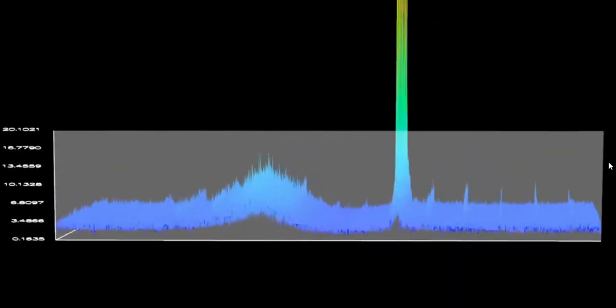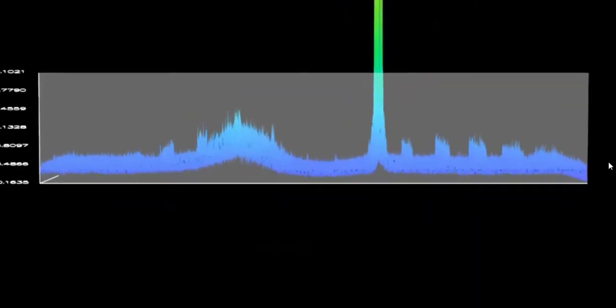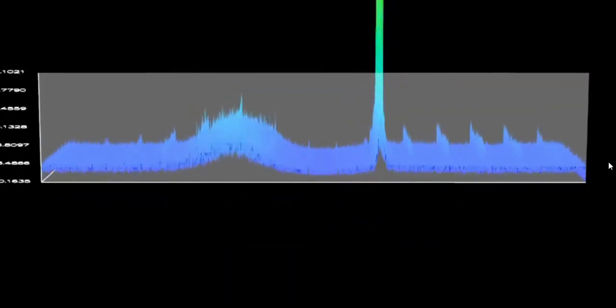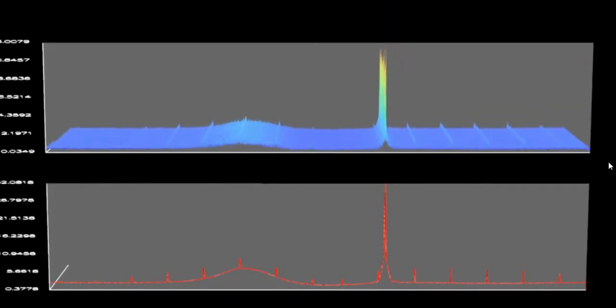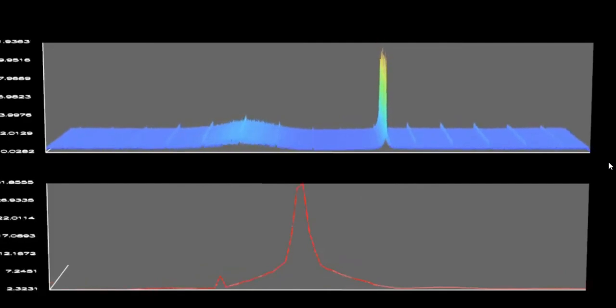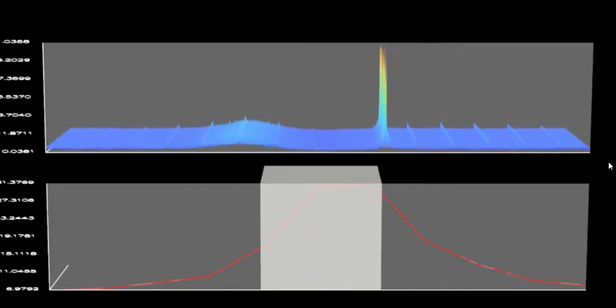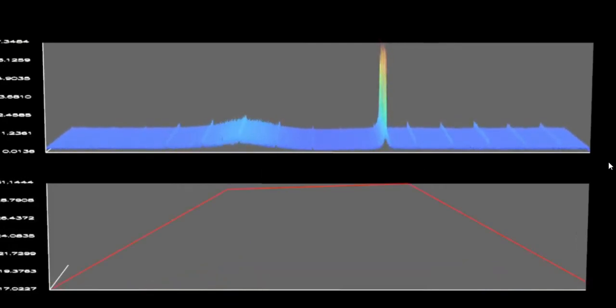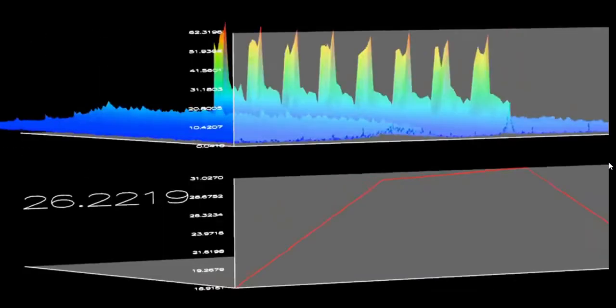This graph shows the average values of the frequency range strength over time, and can also be zoomed in on the specific frequency ranges and signals. And this graph shows the strength of the selected range over time.